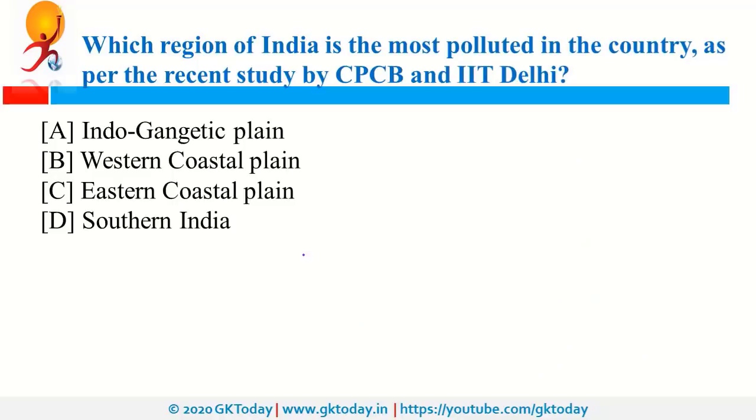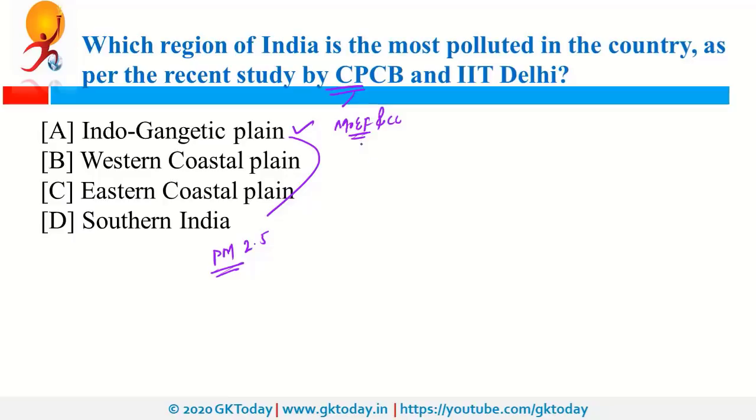Which region of India is the most polluted in the country as per a recent study by CPCB and IIT Delhi? So it is Indo-Gangetic Plain. Recently, a study was conducted by CPCB, that is Central Pollution Control Board, and IIT Delhi. The CPCB is under the Ministry of Environment, Forest and Climate Change. As per this study, in terms of PM 2.5 level, Indo-Gangetic Plain is the most polluted. The study also found that air pollution in rural areas is increasing similar to urban areas. So obviously that is something which is very serious.